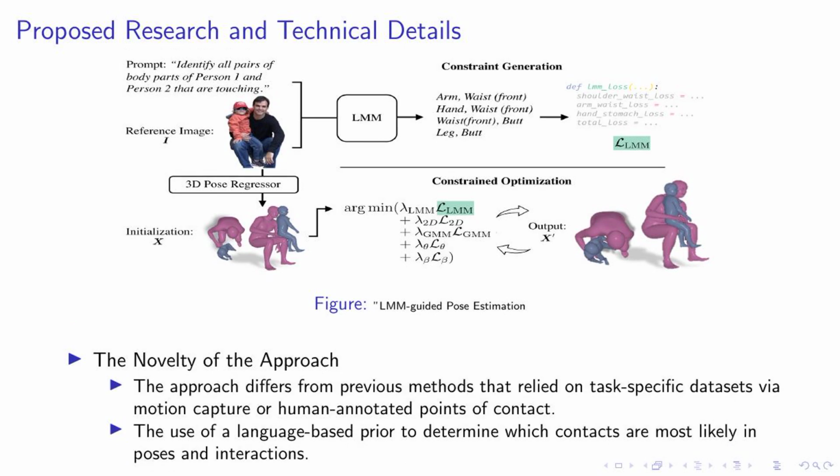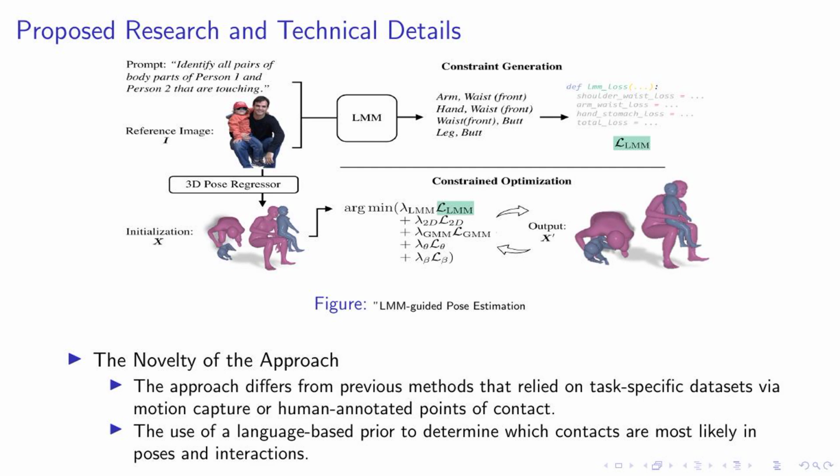Begin a frame. Frame title at proposed research and technical details. Begin a figure. Centering. Include graphics. Width equals 0.8 text width. Height equals 0.45 text height. SRC task underscore execution extracted underscore paper underscore data 2405.036889v1 figures 2405.036889v1 figure 2:1.png captiona tinya LMM guided pose estimation end of figure.